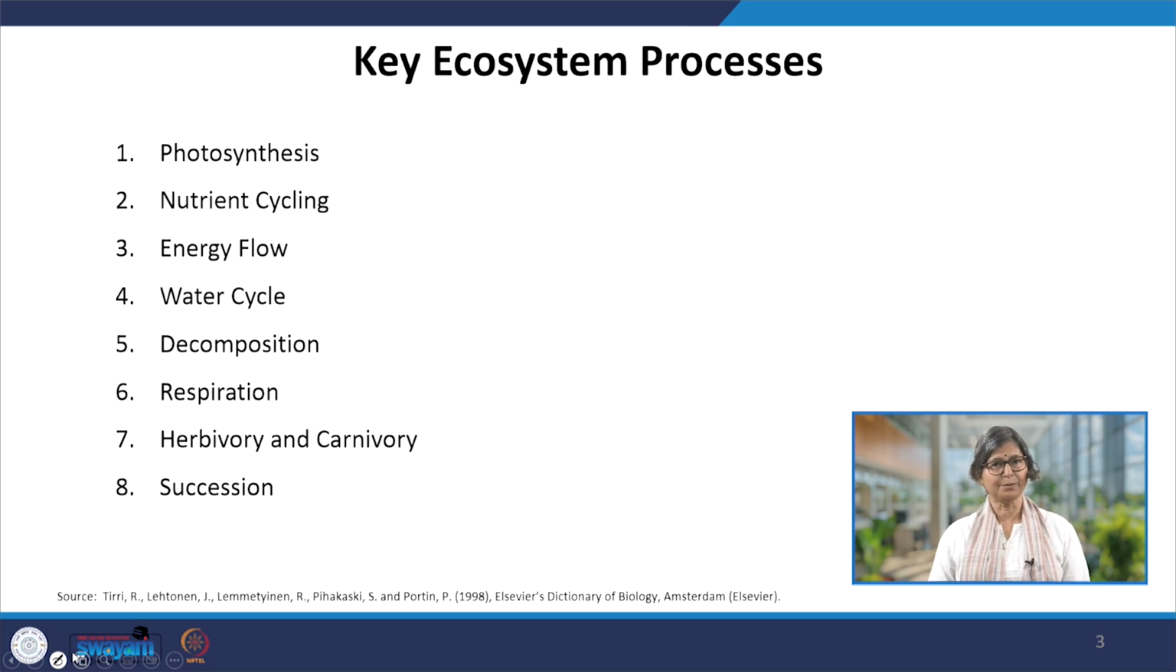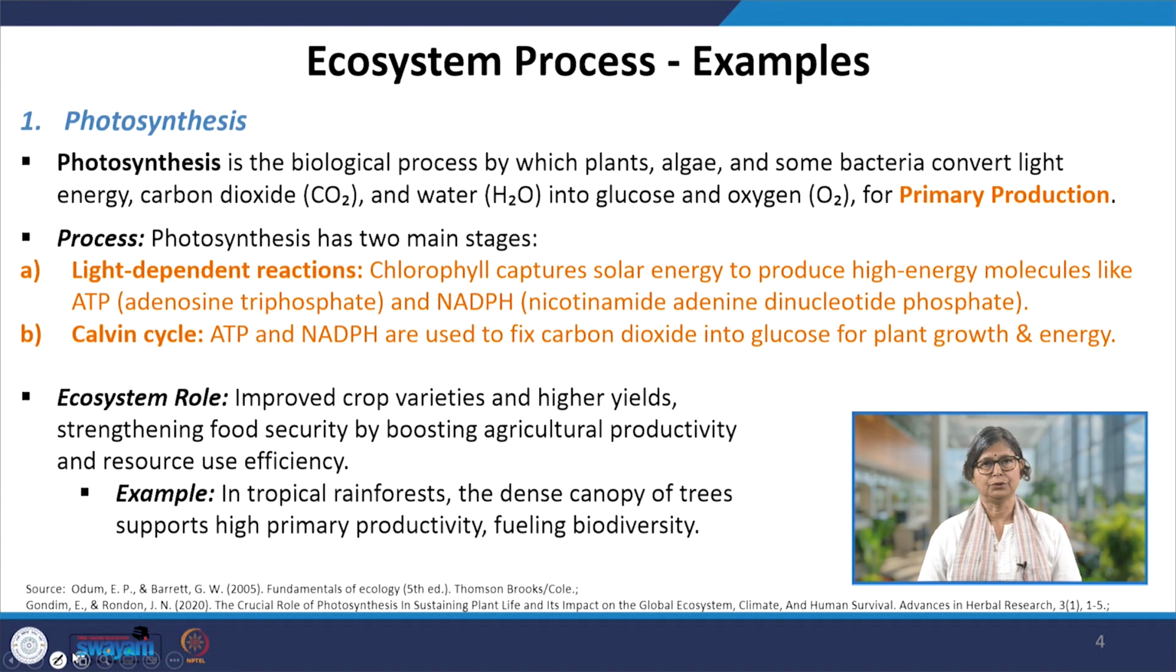So these are some key ecosystem processes which we have chosen to discuss with you together. First one is photosynthesis, then nutrient cycling, energy flow, water cycle, decomposition, respiration, herbivory and carnivory, and succession. And all these ecosystem processes individually can be part of functions, or else they themselves can have a very direct functional output. So we start with the very basic, the primary production, that's the function which happens through this process,